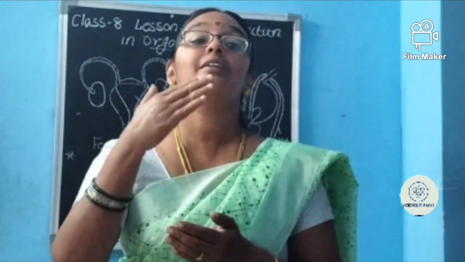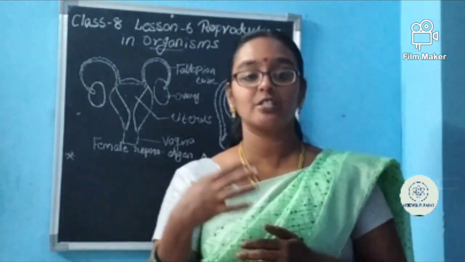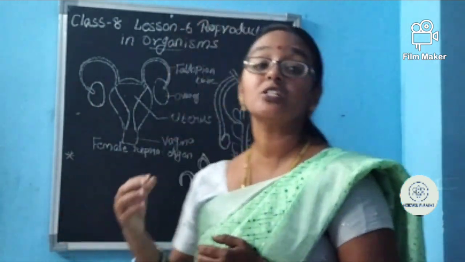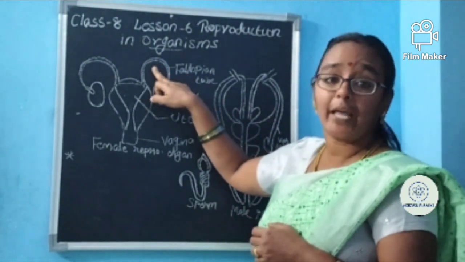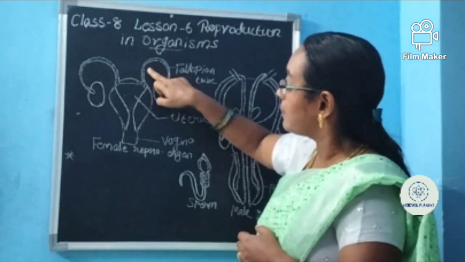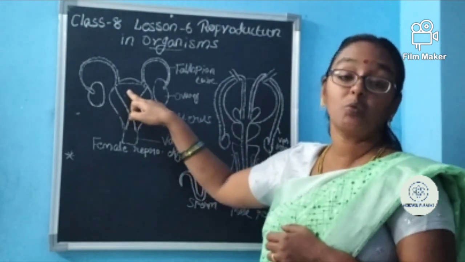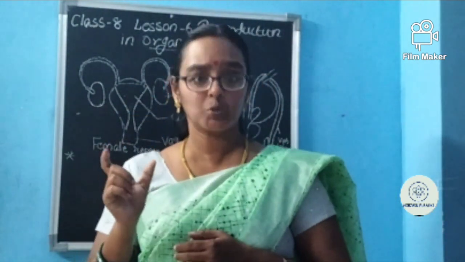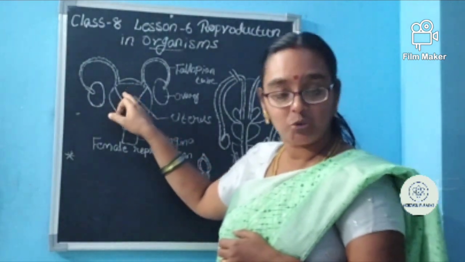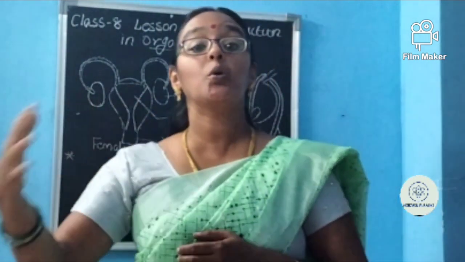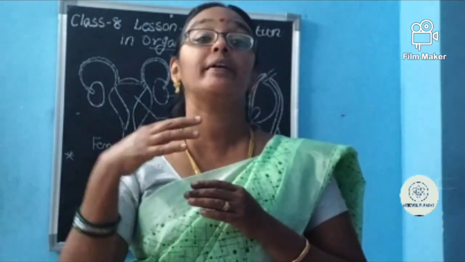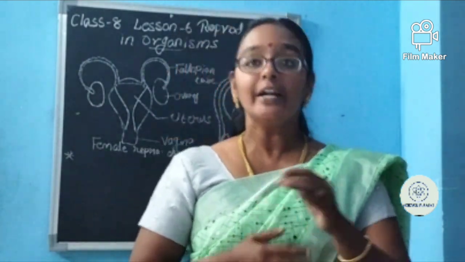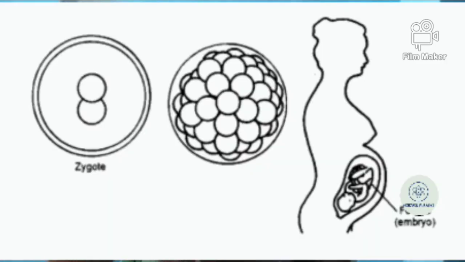What happens is it starts dividing. One changes into 2, 2 changes into 4, and the 4 changes into 8. By the time the size has increased, the fallopian tube is not able to hold these cells. So it will come directly and get attached to the wall of the uterus. This is the vascular stage. By this stage, it attaches to the uterus, and then the cell growth will be much improved. The cells will grow and divide and convert into tissues. Tissues convert into organs, and the organ system is formed, and the child will be formed.